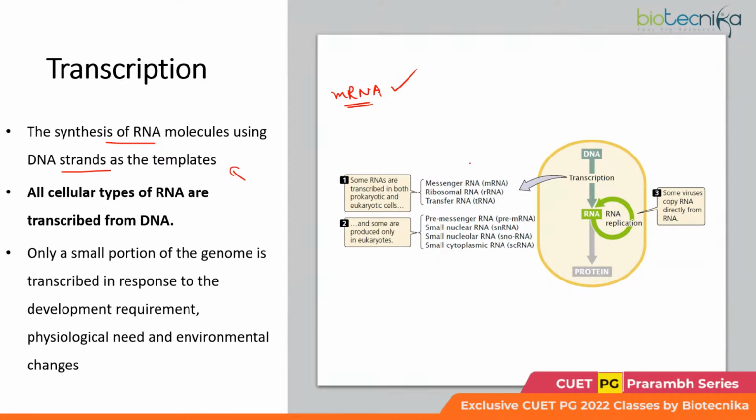Besides mRNA, which is the coding form of RNA, the other forms of RNA, let it be rRNA, which would be used for the formation of ribosomes, rRNA associates with the proteins to produce the ribosomes. Then tRNA, then other small forms of RNA, snRNA, snoRNA, or small cytoplasmic RNA. They have various roles to play in the cellular processes. All these types of RNAs are synthesized through transcription only.